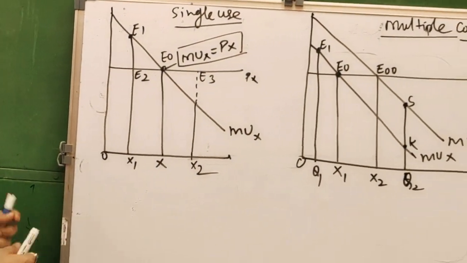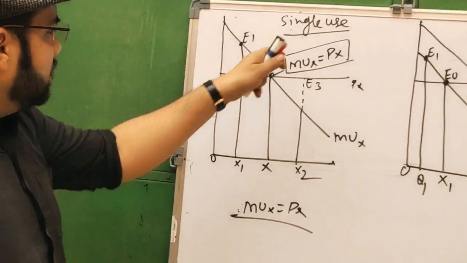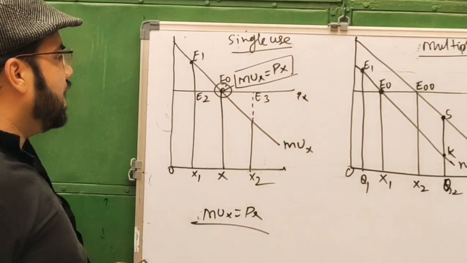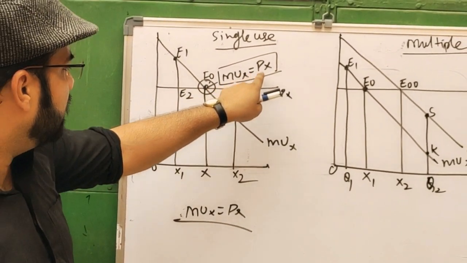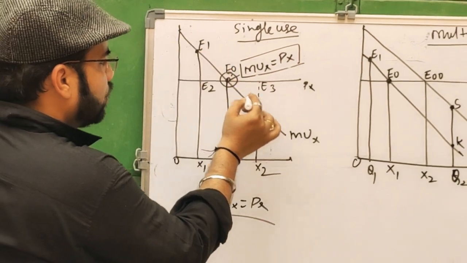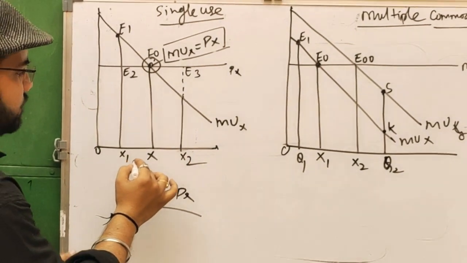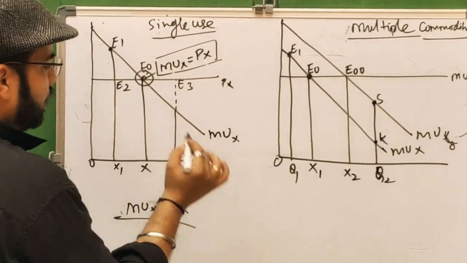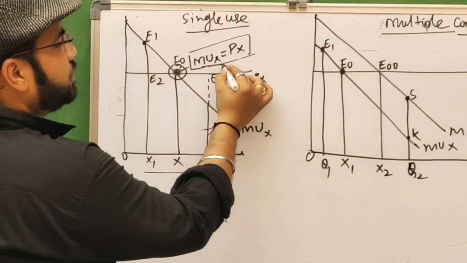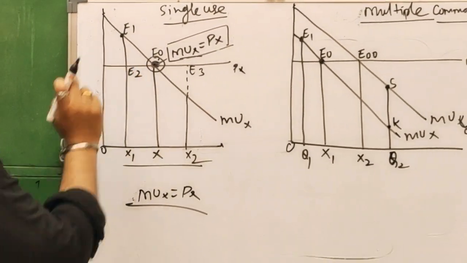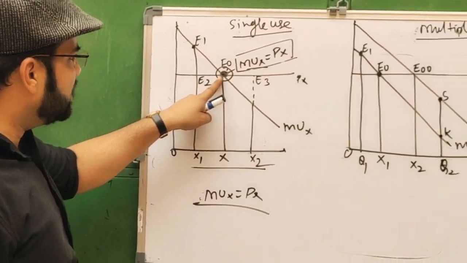Okay, this is our equilibrium condition when MUx equals the price of x, which is seen in this diagram at the E point, where we can observe that MUx equals Px. This is the marginal utility of the commodity, which is diminishing as the consumer increases the quantity of commodity X, and it is equated at the E0 point where MUx equals Px. This is the equilibrium condition. Any change in this will not be useful with respect to the consumer's welfare.